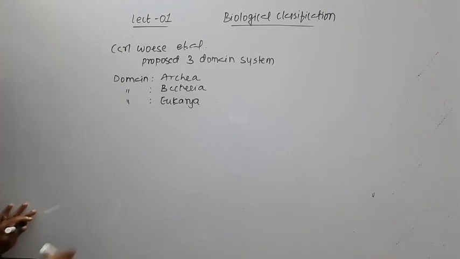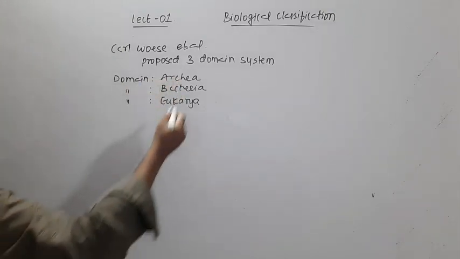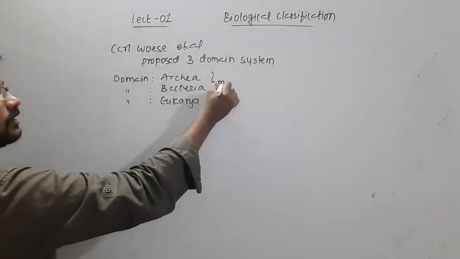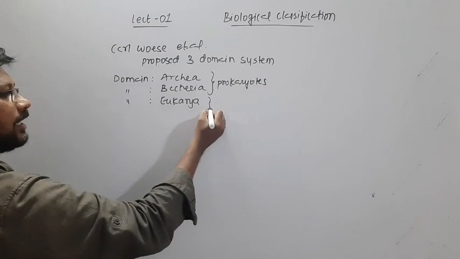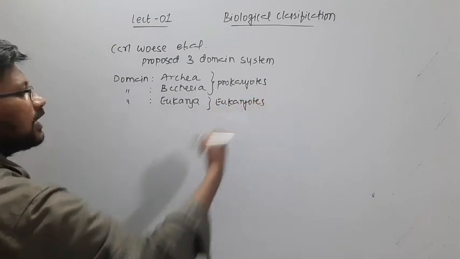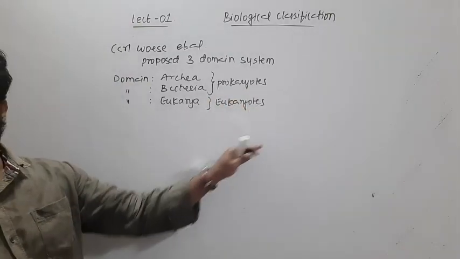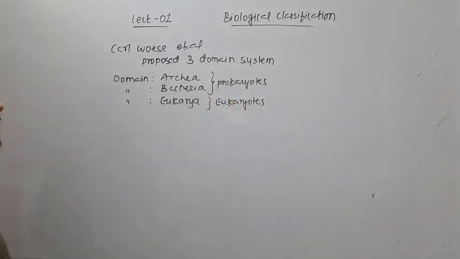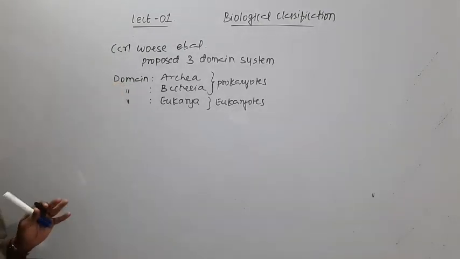These Archaea and Bacteria are prokaryotes. These two are prokaryotes, and Eukarya is the only domain that includes eukaryotic organisms. I hope everyone knows what prokaryotic and eukaryotic organisms are. So where does this category, that is domain, come in?